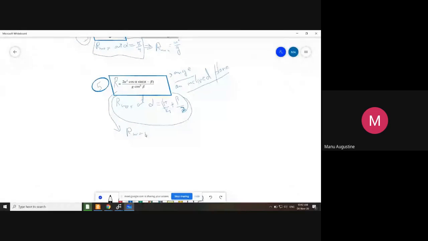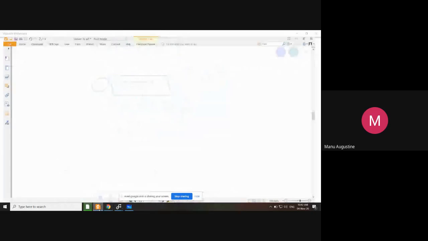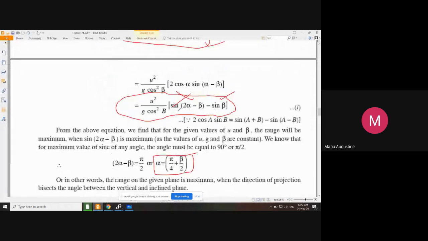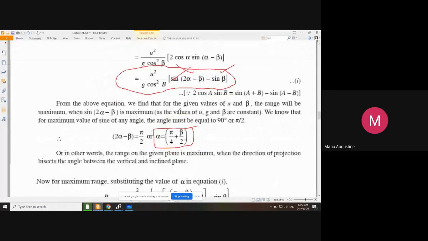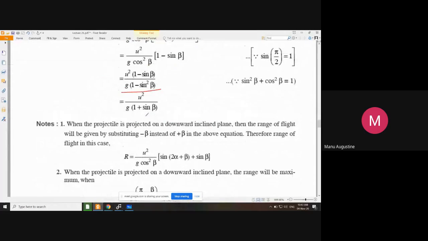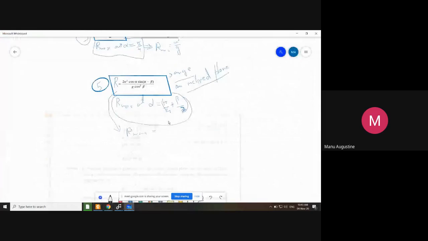In that case, R max will be u square upon g into 1 plus sine beta. Another equation if you want to remember.